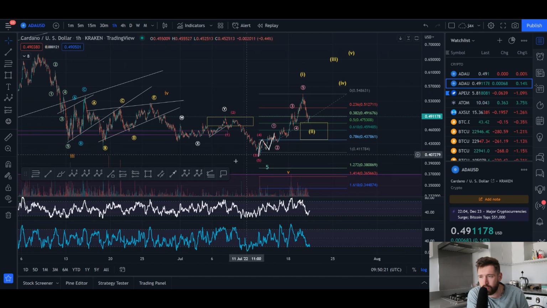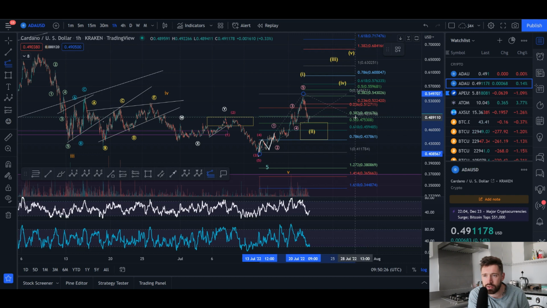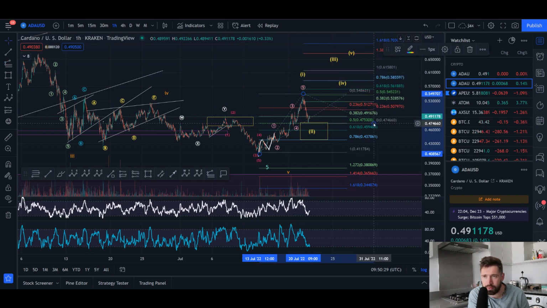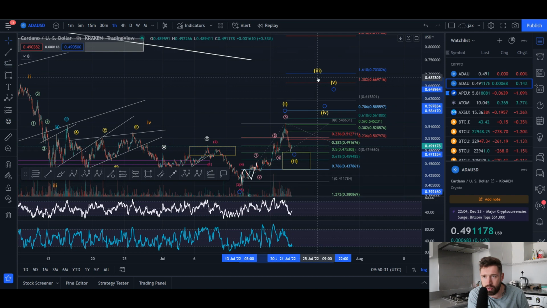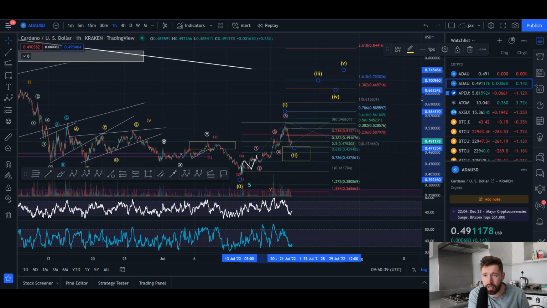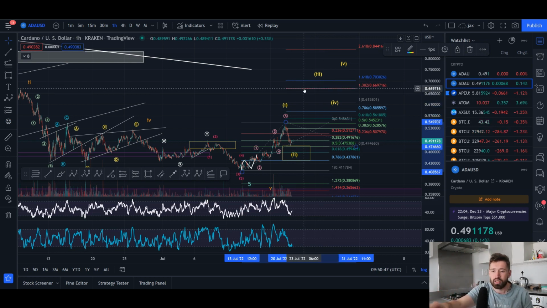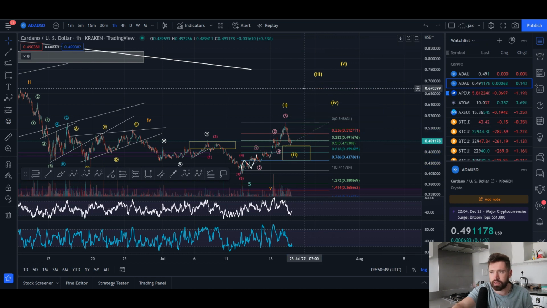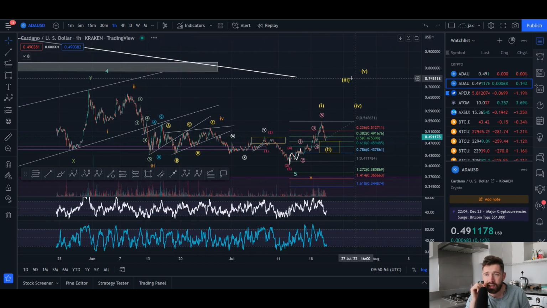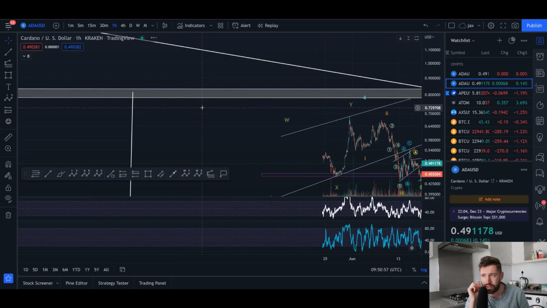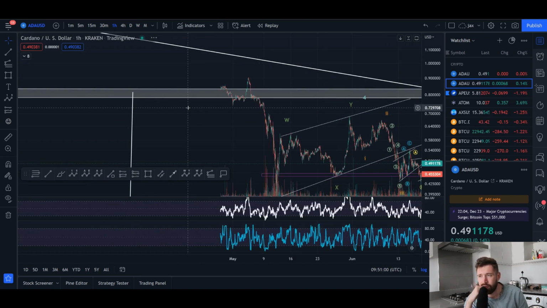Now to measure our wave 3, we can take our trend-based fib extension from the bottom of wave 1 to the top of wave 1 down to the bottom of wave 2. If we bounce off the 0.5 here, then you target the 1.618 for your wave 3, all the way up at about 70 cents. Then you would see your wave 4 pullback and your final wave 5 to complete a larger wave 1 and a possible reversal in the trend here for ADA in the short term. I do think there's one more wave down in the market personally, but we could definitely see a nice rally for our friend Cardano. That wave count would bring you all the way up to a major level of resistance that you can't see here.